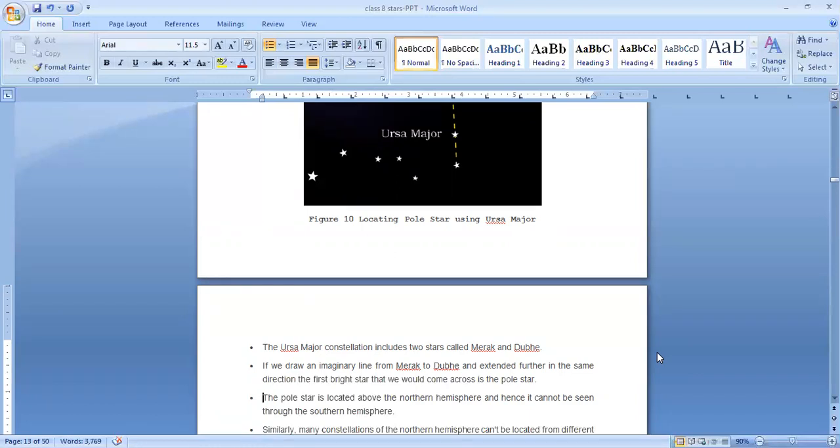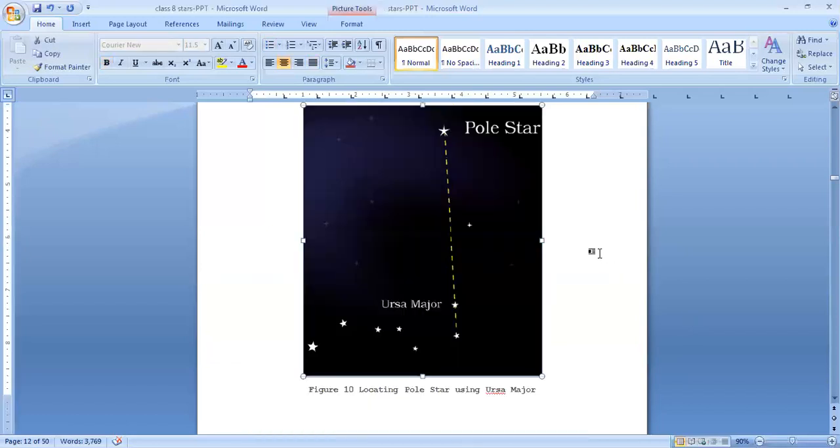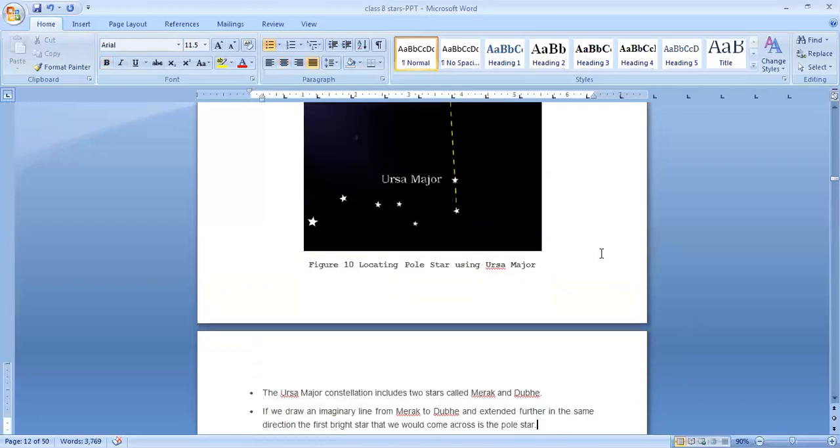So you can see in the diagram here, on the right side, Ursa Major. There are a total of 7 stars, 3 are the handle, 4 are the bowl. At that end, there are 2 stars, Merak and Dubhe. If you draw an imaginary line straight, you will get the first bright star, that is the pole star.